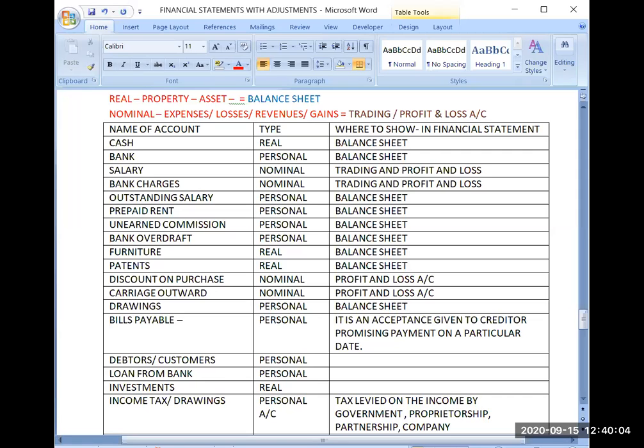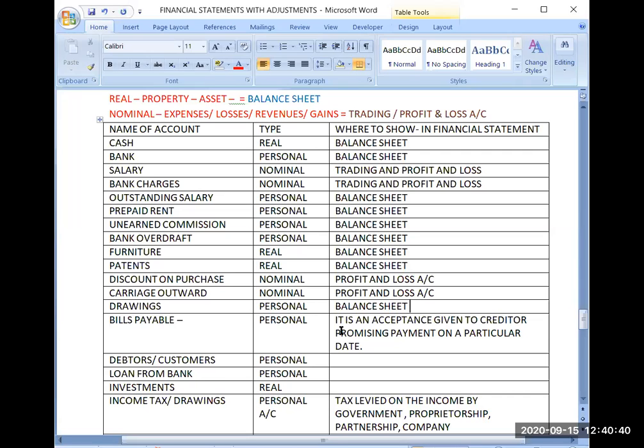One more rule you have learned, how to decide whether this account will go to trading account or to profit and loss account. Because the confusion is that both of the accounts are nominal, and all the nominal accounts will go either to trading or to profit and loss. So there should be knowledge of how to classify that this account will go to trading and this account will go to profit and loss. So this we have also learned. Now tomorrow again I will be extending this concept and we will be discussing some more things.